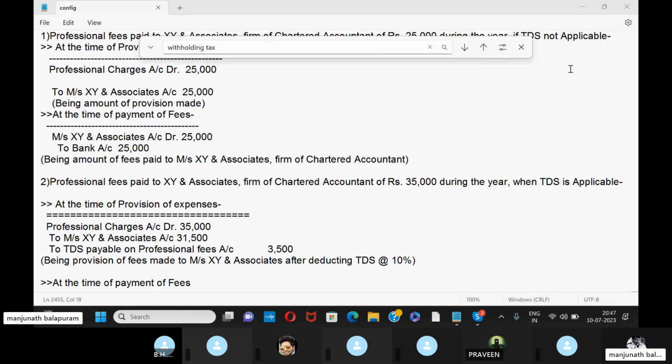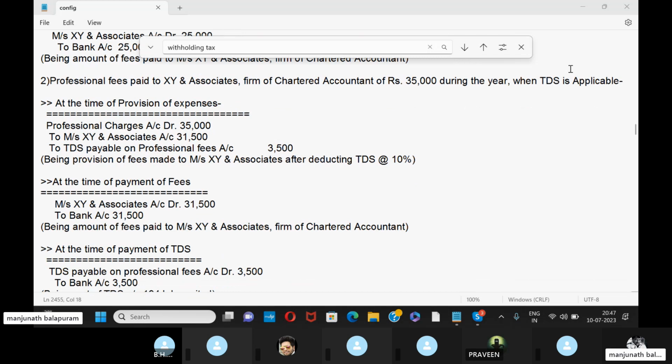So how much here? On the 35,000, 10%. 10% means 3,500. After deducting 3,500, we will have to pay 31,500. Okay, deduction, not yet paid. And next,